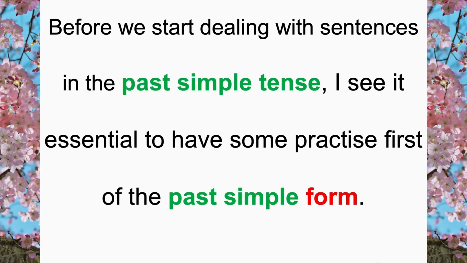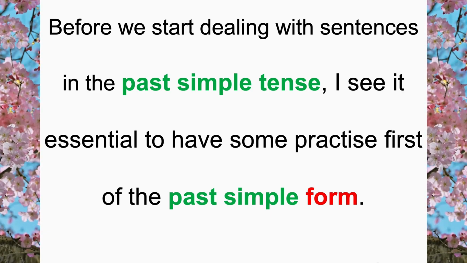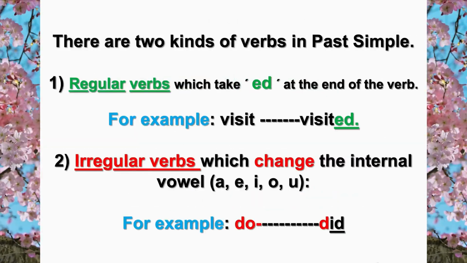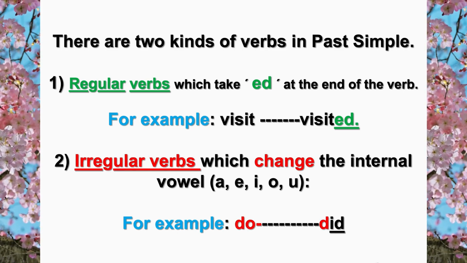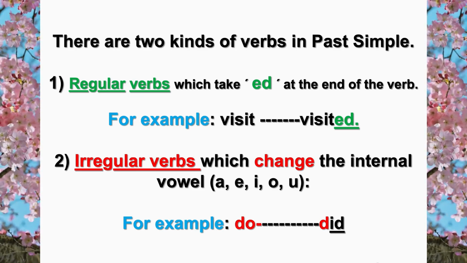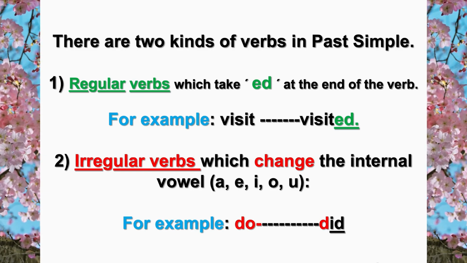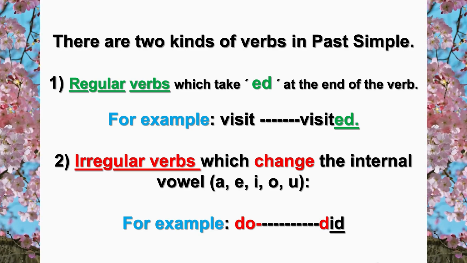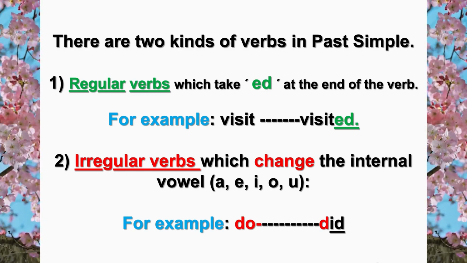Before we start dealing with verbs, as I said in the previous lesson, in the past simple tense, I see it essential or important to have some practice first of the past simple form. There are two kinds of verbs in past simple. Regular verbs, which take ed at the end of the verb, for example, visit, visited. And irregular verbs, which change the internal vowel, the vowel that is inside. So the vowels are A, E, I, O, U. For example, do: change O to I, and we add D. So do, did. Let's continue.